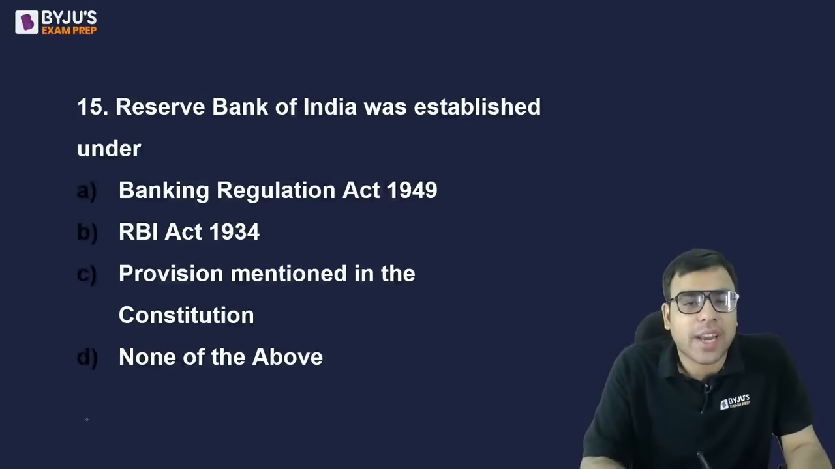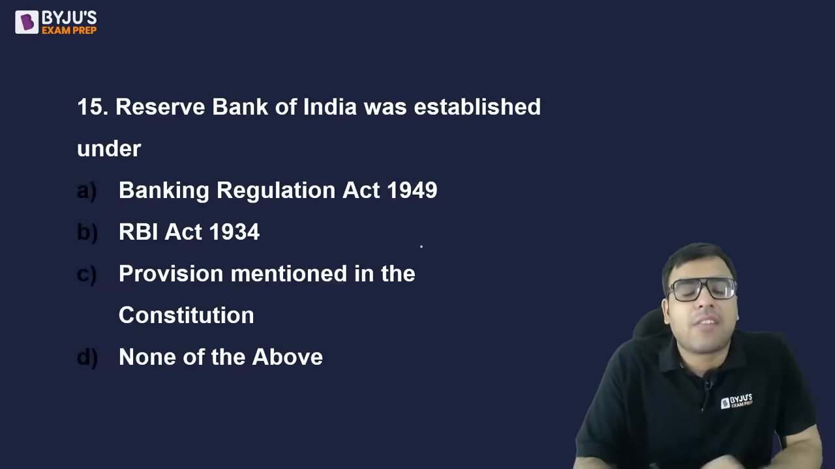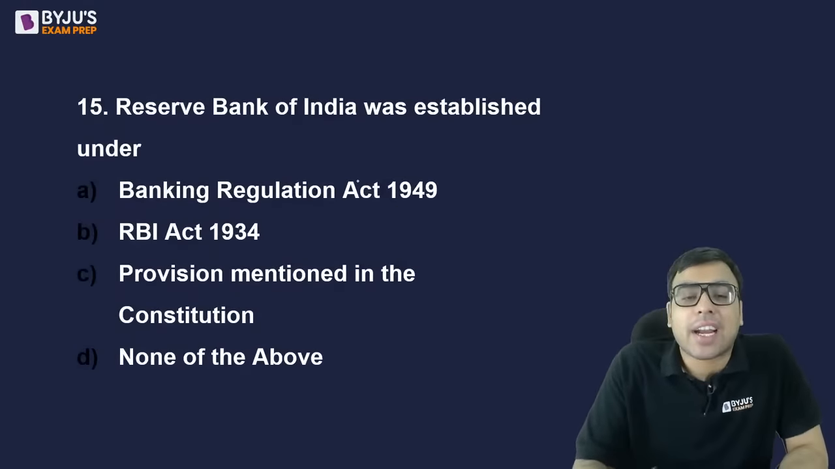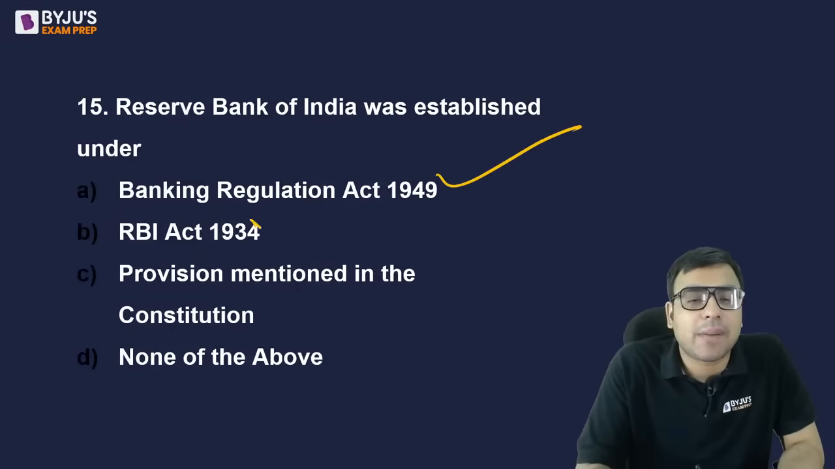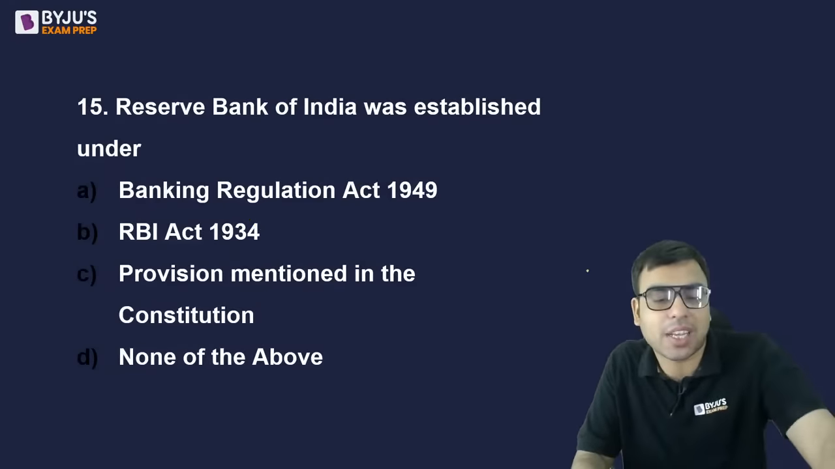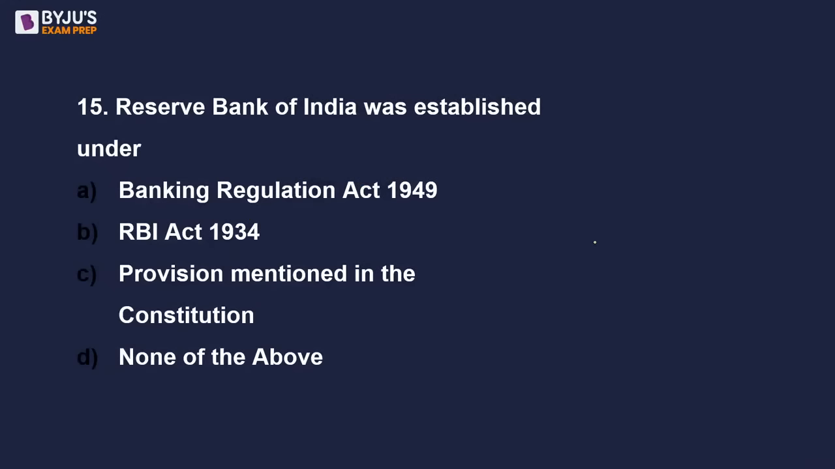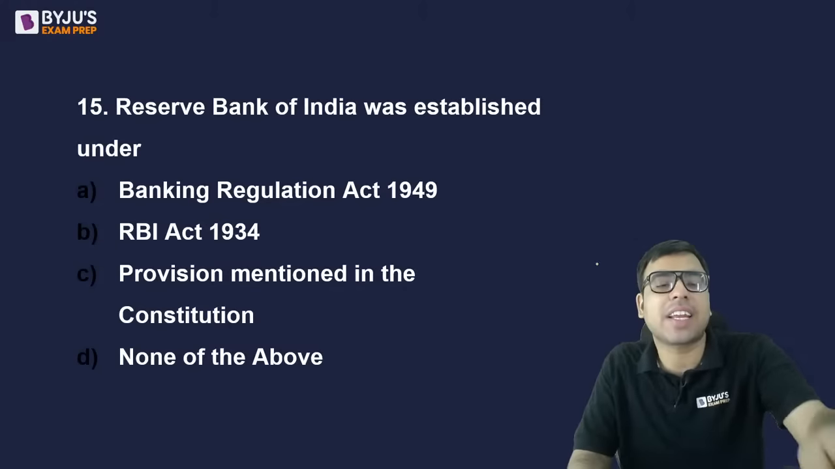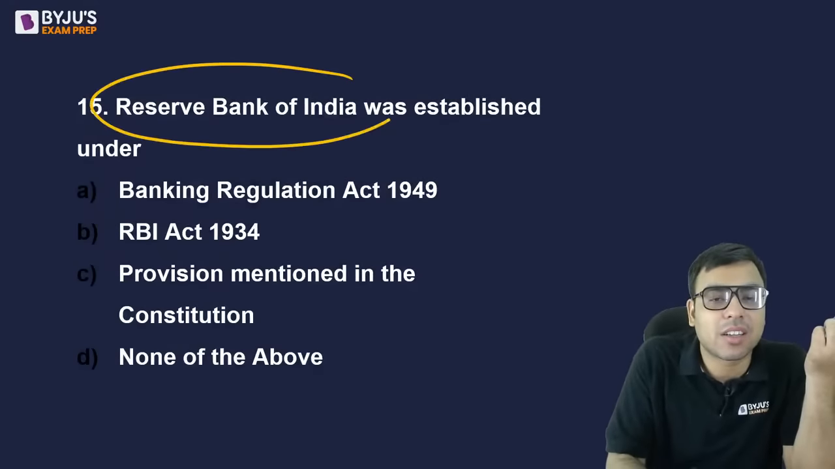Okay, so the next one is Reserve Bank of India. It was established under which act? Banking Regulation Act 1949, RBI Act 1934, provisions mentioned in the Constitution of India, none of the above. Where from? Tell me. What is the right answer? I think it's very easy. Even common sense says this.